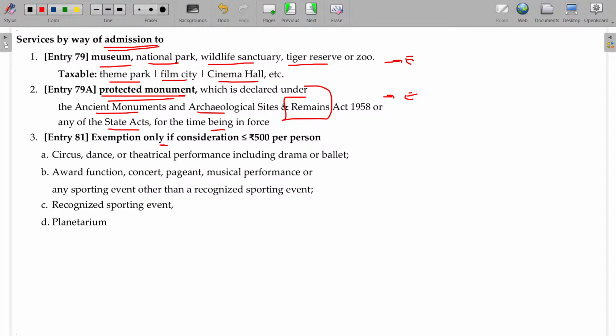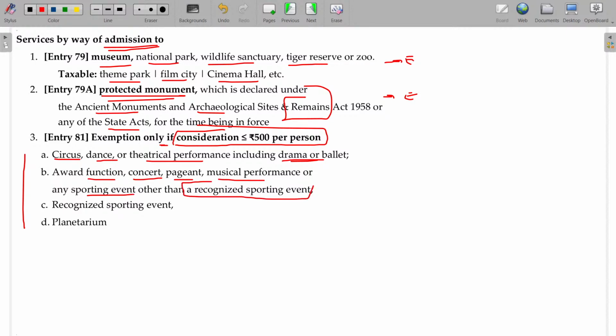Exemption only if the consideration is, in these cases, less than or equal to 500 per person. Like circus, dance, theatrical performance including drama or ballet, award function, concert, pageant, musical performance, any sporting event other than a recognized sporting event.